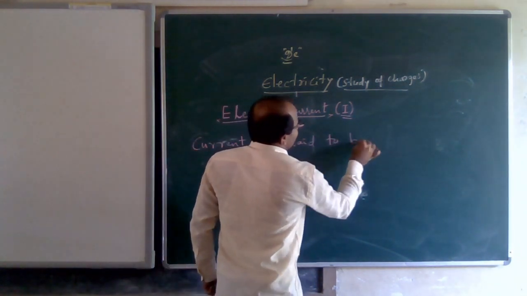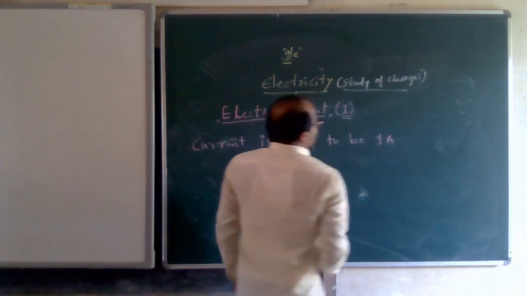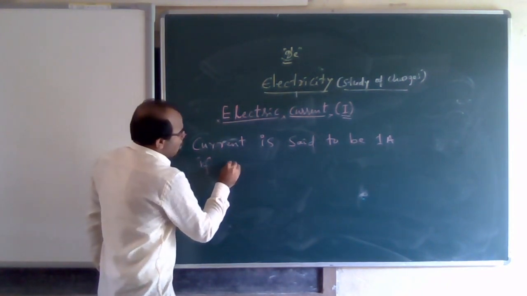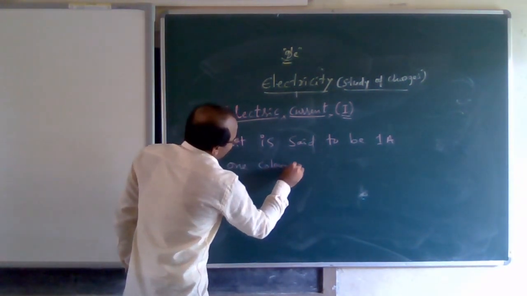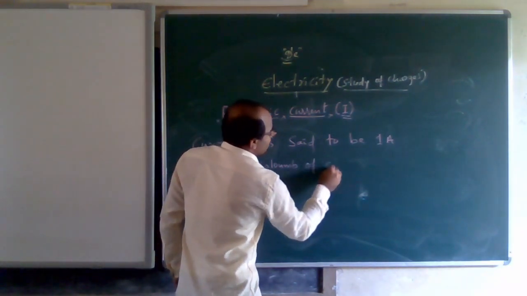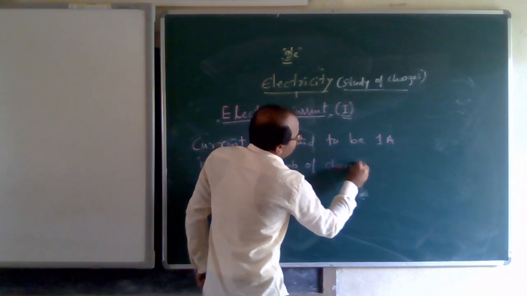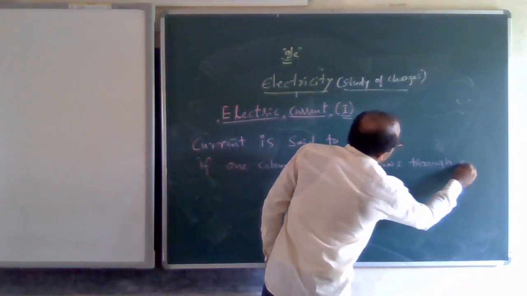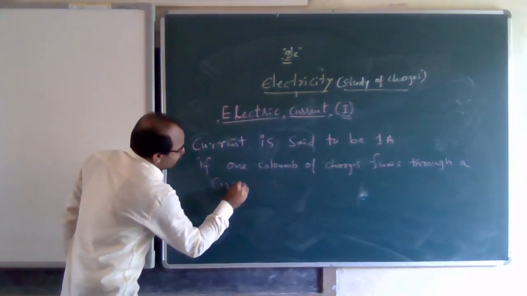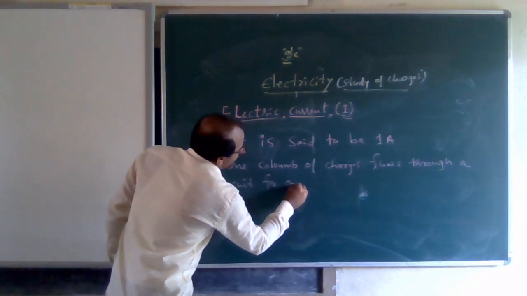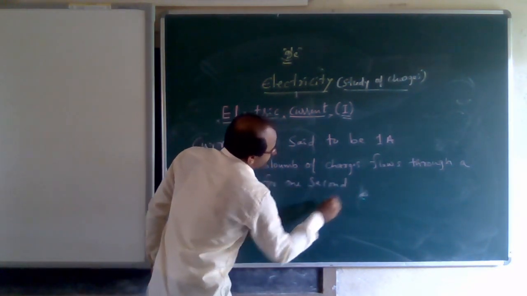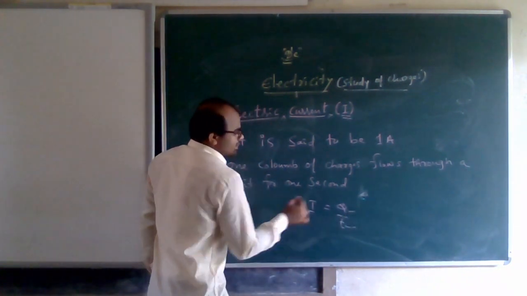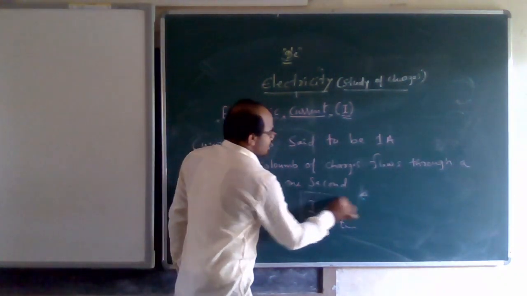Current is said to be 1 ampere, where A is ampere, if 1 coulomb of charge flows through a circuit for 1 second. That is the formula I is equal to Q by T. When T becomes unit, Q becomes unit and I becomes 1.